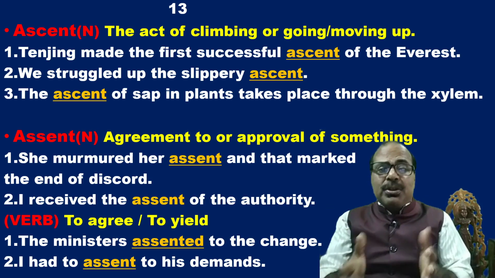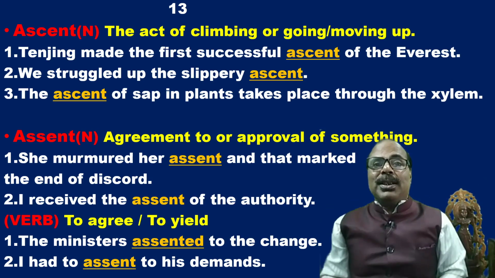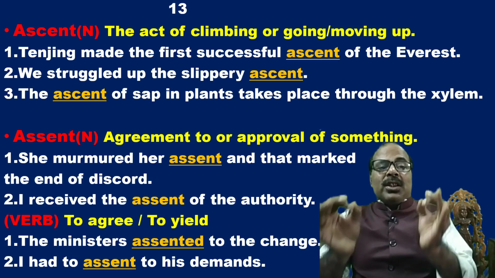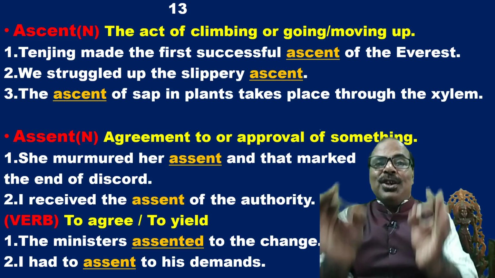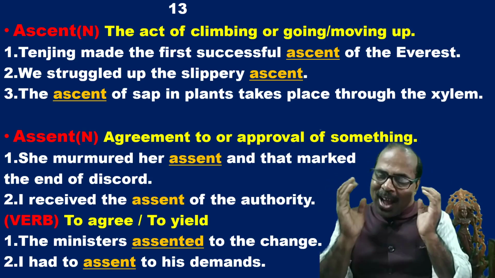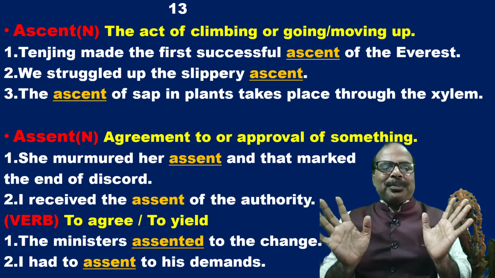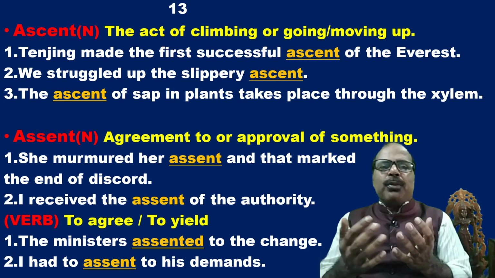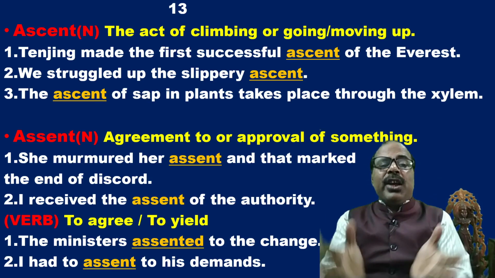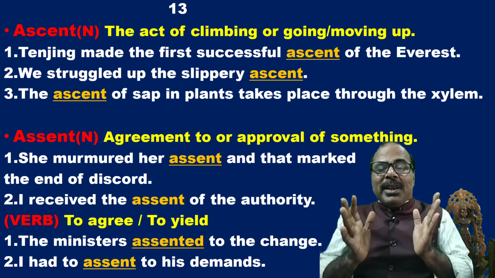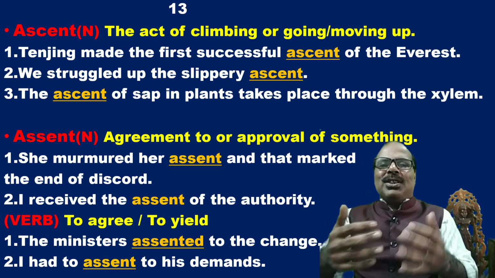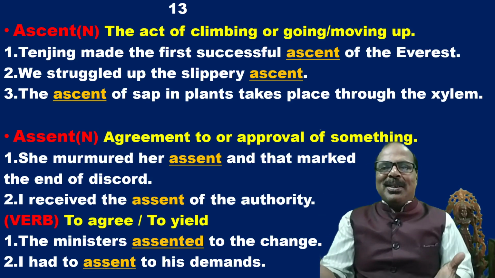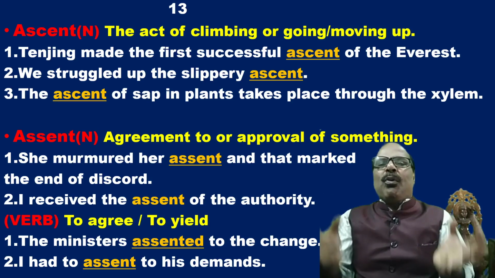I received the assent of the authority. There is a note of assent. That means I agree to it. Now, as a verb, we can use to agree or to yield. The ministers assented to the change. The Prime Minister wanted to bring about a change, or perhaps the people wanted a change.